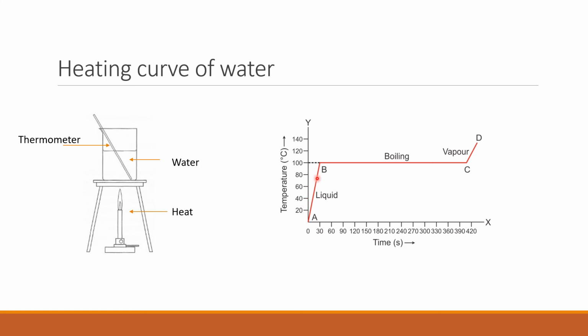It is observed that with the absorption of heat energy, the temperature of water rises continuously in this part AB. That is, it is a liquid phase. From A to B, it is a liquid phase. At B, it starts boiling and temperature does not rise further in part BC, although heat energy is being continuously absorbed. So here part BC represents the boiling of water.